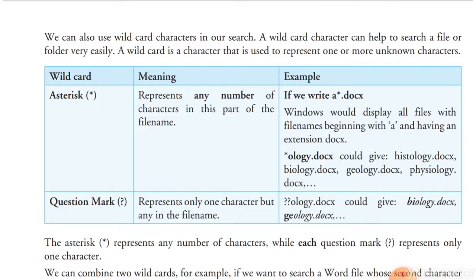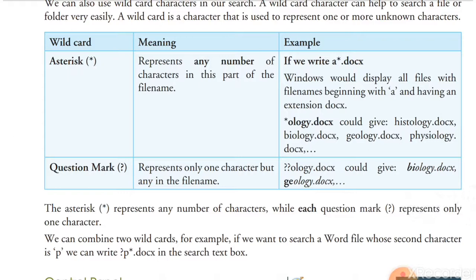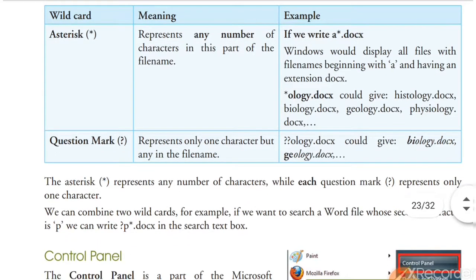So let's see here. We have two wildcards, asterisk and question mark. What is the meaning of asterisk and what is the meaning of question mark? Asterisk represents any number of characters, a group of characters: 4, 5, 6, 10 characters, any length or any alphabet.